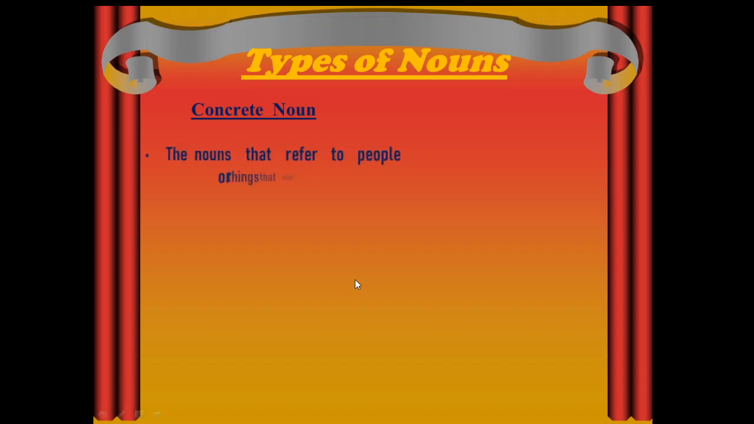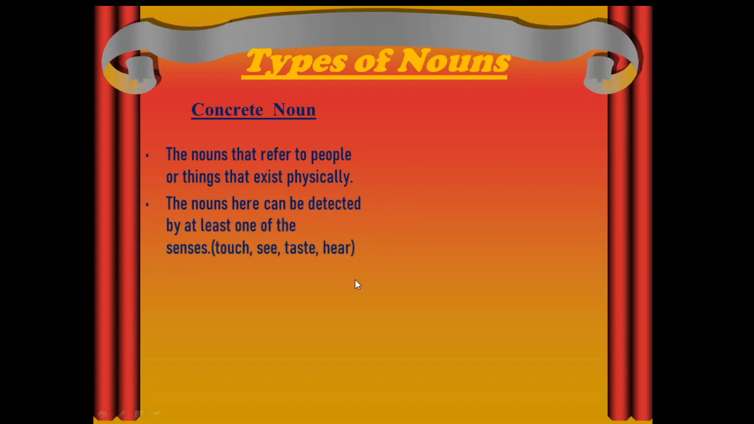Concrete noun. These are nouns that refer to people or things that exist physically, like us. These nouns can be detected using any of your senses, or at least one of your senses. We have 5 senses, and among them I have listed 4: we can touch, we can see, we can taste, we can hear. Apart from these, there is one more sense which we can list under concrete nouns.